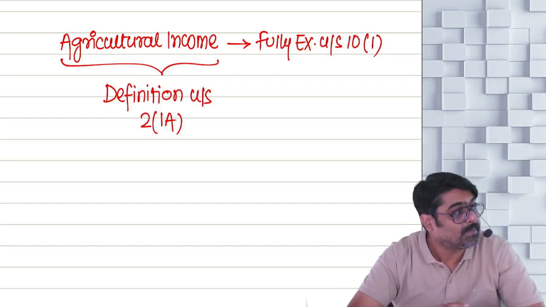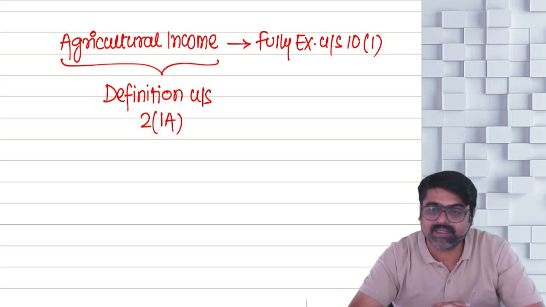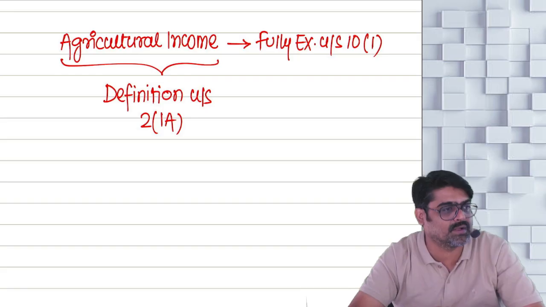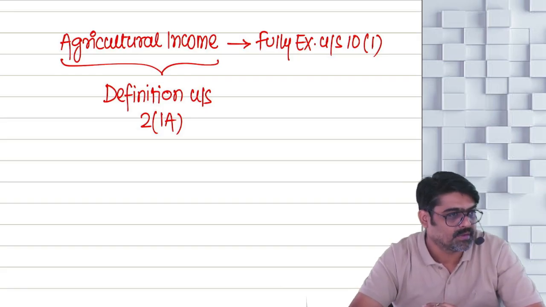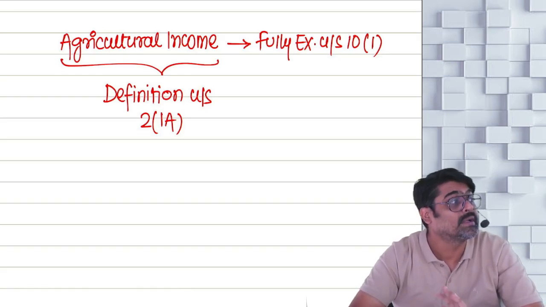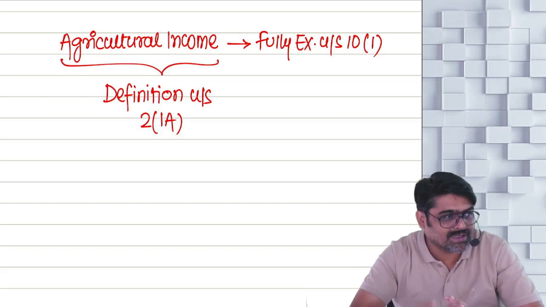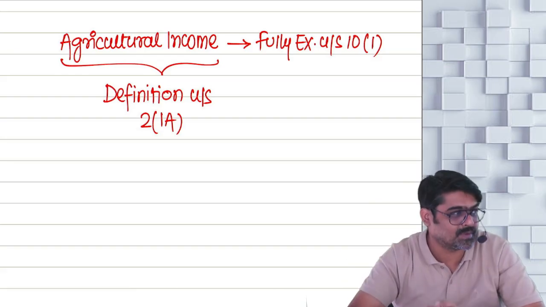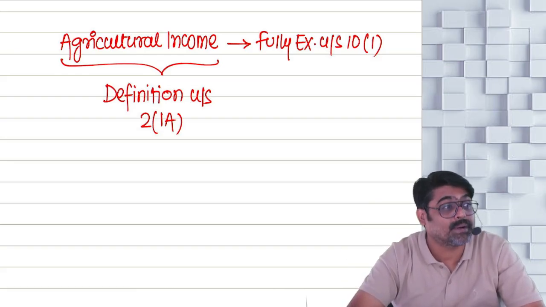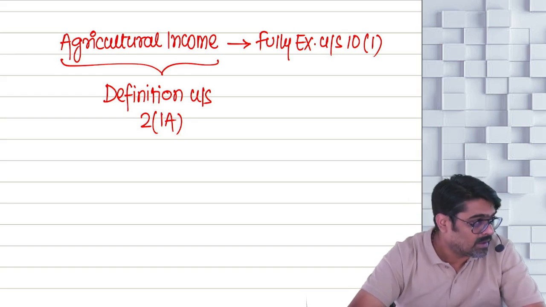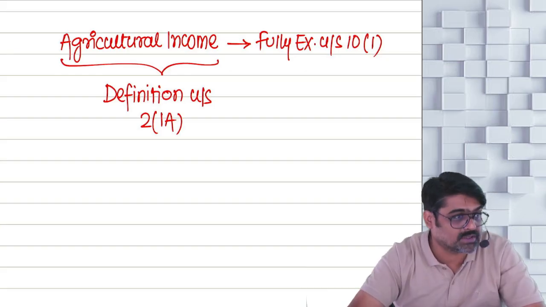What did I say? Partial integration of agricultural income while computing your tax liability. So whenever you are going to calculate your tax liability, you usually calculate your tax liability on your total income. But don't directly apply the tax rate on your total income. First, you will have to include agricultural income in your total income so that we can charge tax at a higher rate from you. That is known as partial integration. How that is done, when that will be applicable, and how the tax will be calculated in such a situation, that we are going to learn.